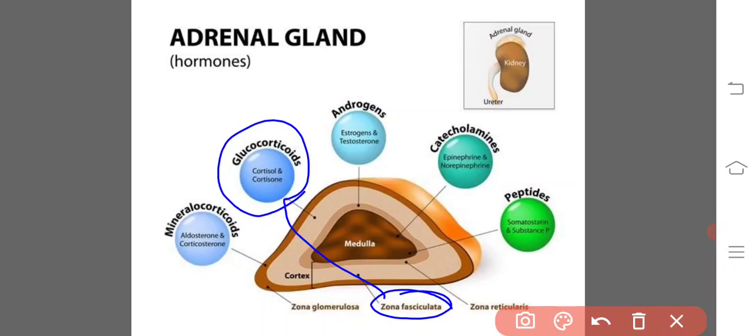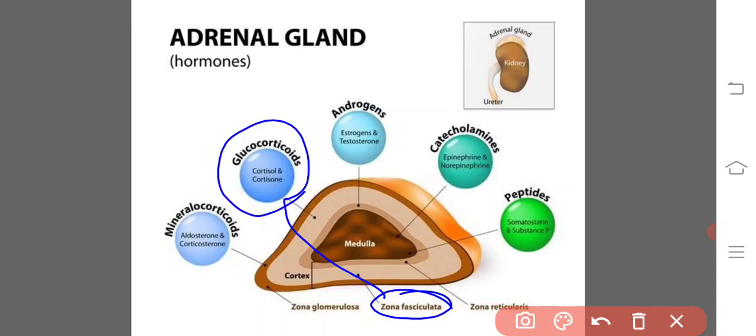The same thing happens in the activation of cortisol and corticosteroid. That is, CRH is released from the hypothalamus and it interacts with the anterior pituitary gland, that is the ACTH, which then stimulates the production of cortisol.